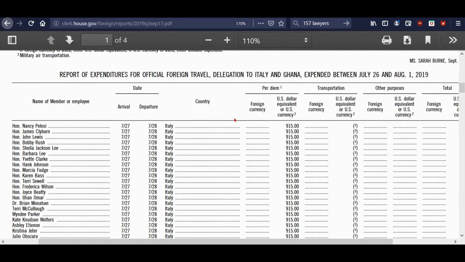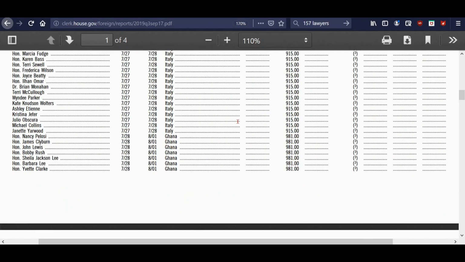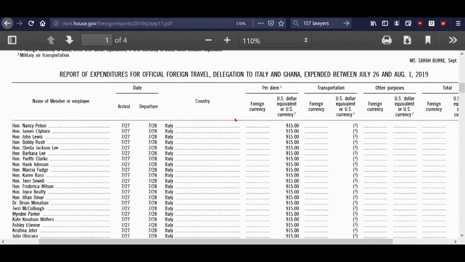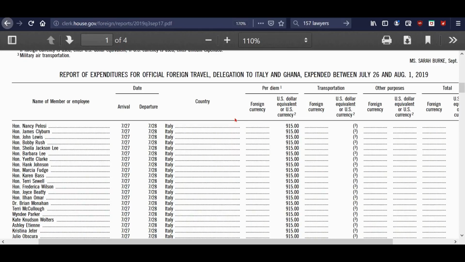So kind of interesting. Well, then there's this big group that went to Italy and Ghana. Just an odd combination, as far as I'm concerned. I have no idea what they were doing over there. Again, this is what frustrates me because this is just totally numbers here.